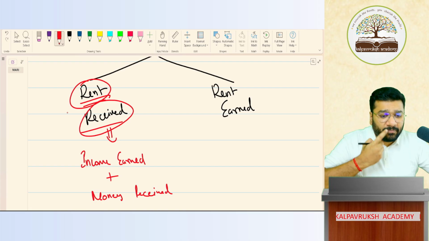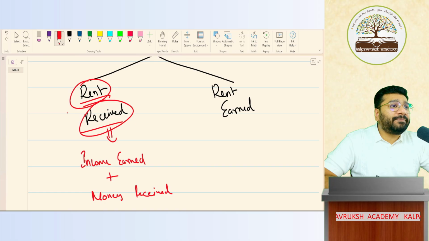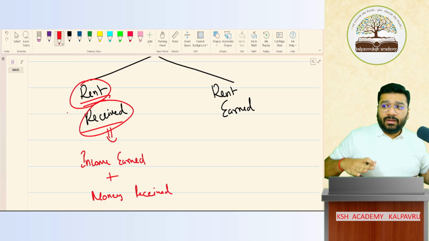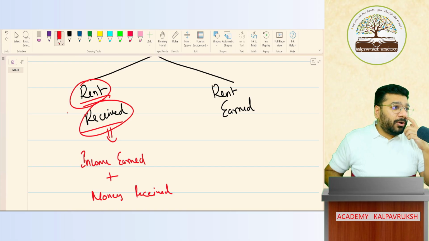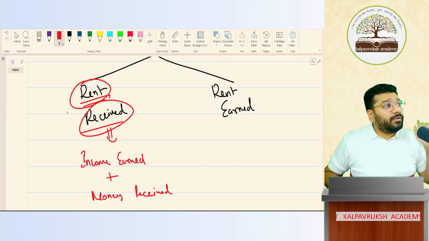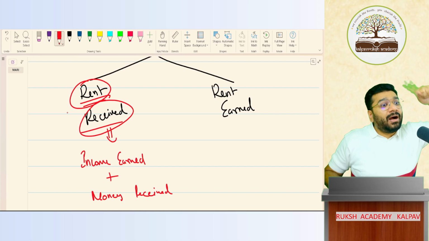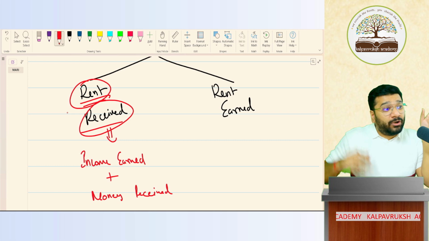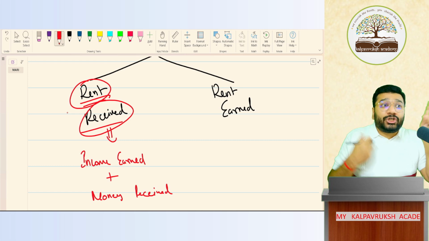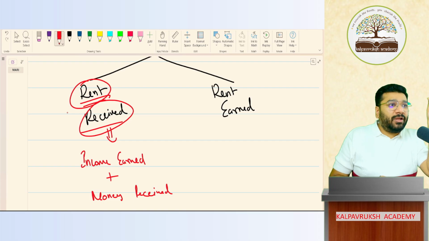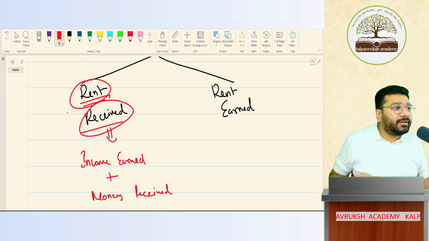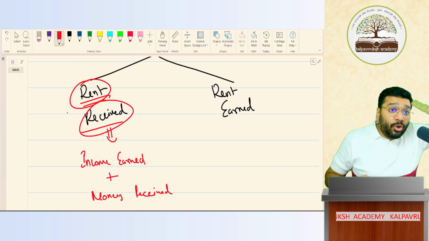Tell me, no. Today is 2nd July. I'm supposed to pay the rent. I'll pay tomorrow only. I'll pay the rent for this premises. To whom? Owner of the premises. As per the owner, rent is earned or not earned? Because I enjoyed the entire June month premises for classes. So I have an obligation to pay the money. So from the owner's point of view, rent is earned or not earned? Rent is earned. But did the owner receive money?